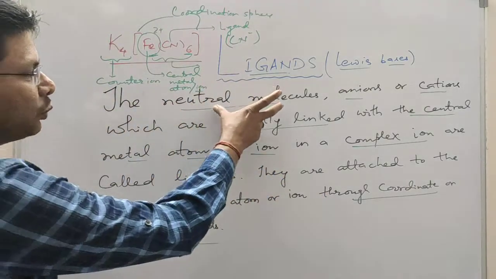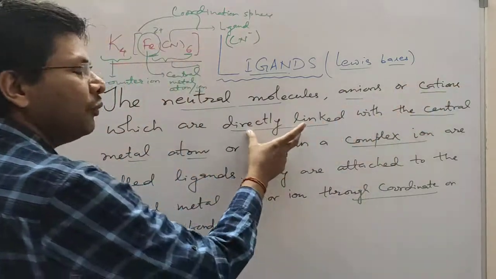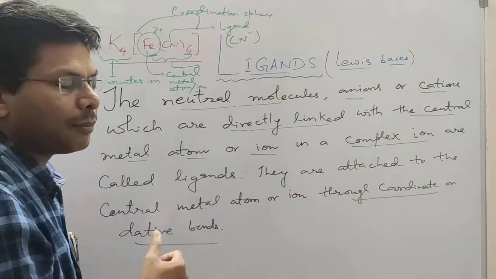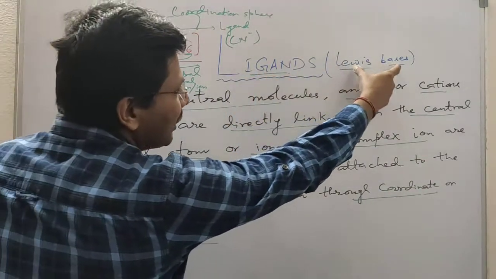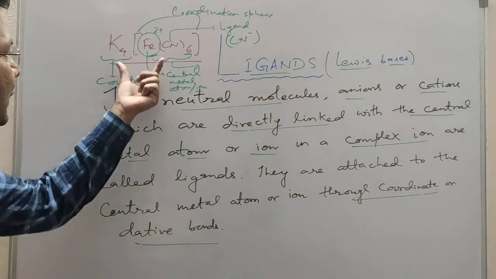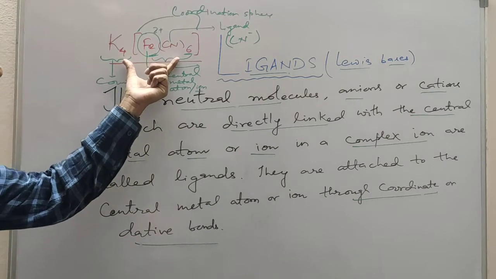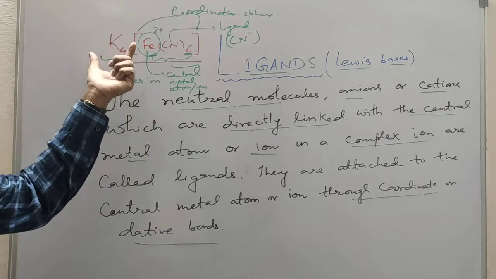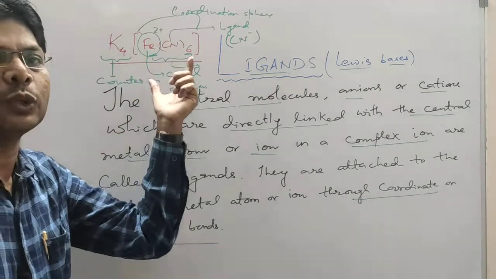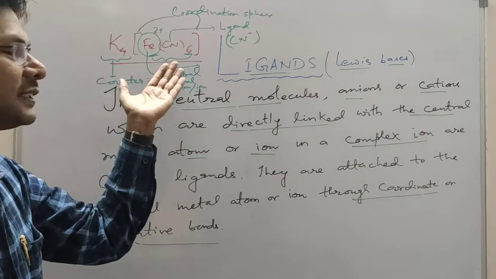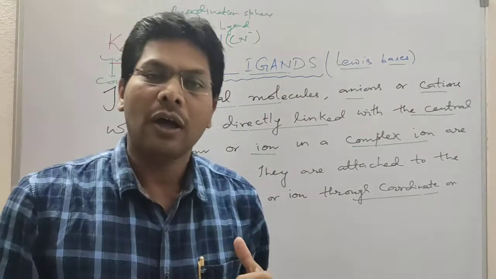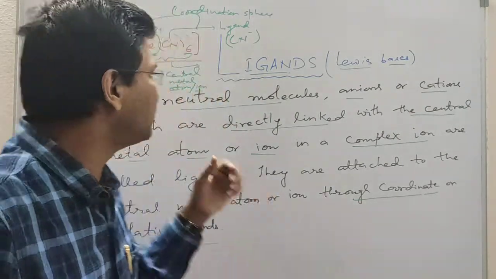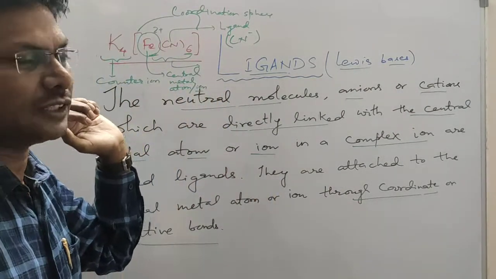So ligands are neutral molecules, anions or cations which are directly linked to the central metal atom or ion through a coordinate bond or dative bond. So ligands are regarded as Lewis bases. If we consider a simple coordination compound, it is called potassium hexacyanoferrate(II). The name of the metal changes because it is an anionic complex, because the counter ion, which is positively charged, is there.